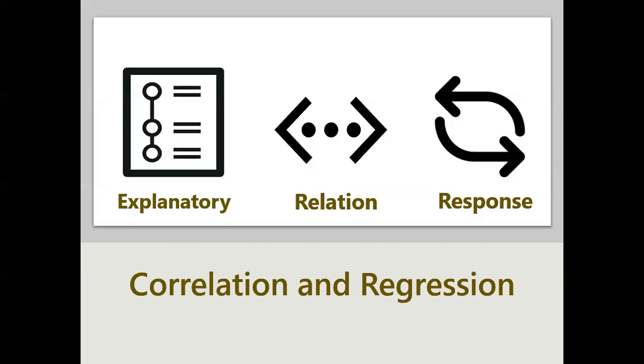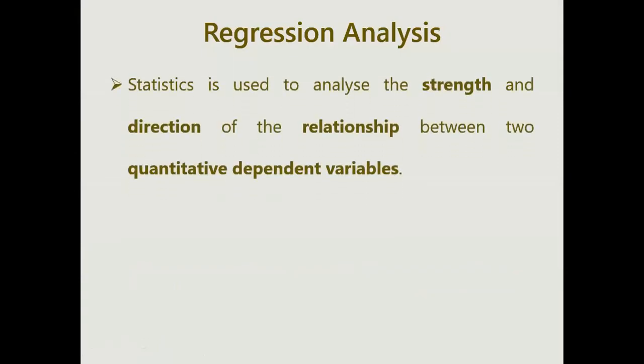Now for regression, if we have data that is self-explanatory, finding the relation lets us find the response, meaning you can predict the value from the given data. In easier terms, regression analysis shows the direction and strength of a relationship in quantitative data. It is mostly used to find a predicted quantitative value depending on the given value.